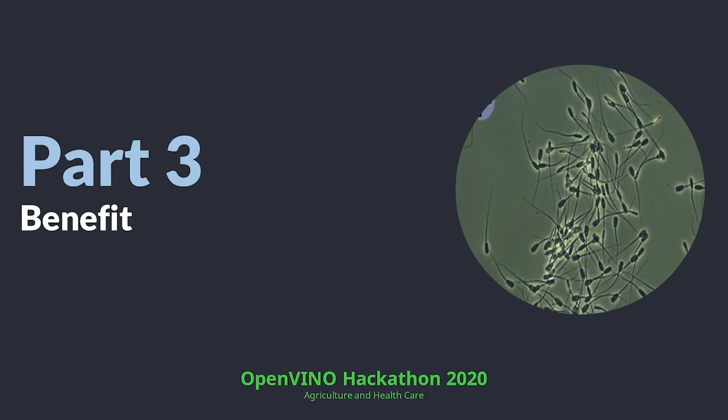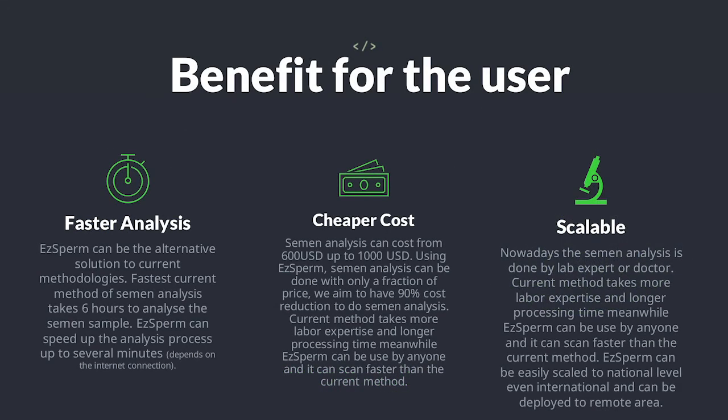This is the benefit of EasySperm. EasySperm offers faster analysis, cheaper cost, and also a scalable system. We offer faster analysis because we can cut 90% of the processing time, and we offer cheaper cost because we can cut about 95% compared to the current solutions.